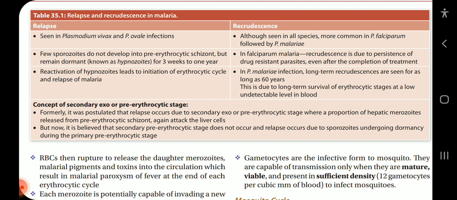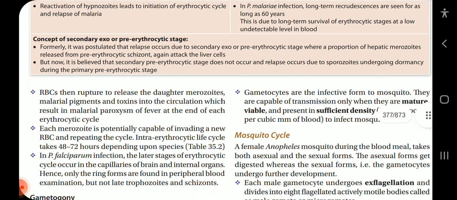Concept of secondary exo or pre-erythrocytic stage. Formerly, it was postulated that relapse occurs due to a secondary exo or pre-erythrocytic stage, where a proportion of hepatic merozoites released from pre-erythrocytic schizont again attack the liver cells. But now it is believed that the secondary pre-erythrocytic stage does not occur and relapse occurs due to sporozoites undergoing dormancy during the primary pre-erythrocytic stage.